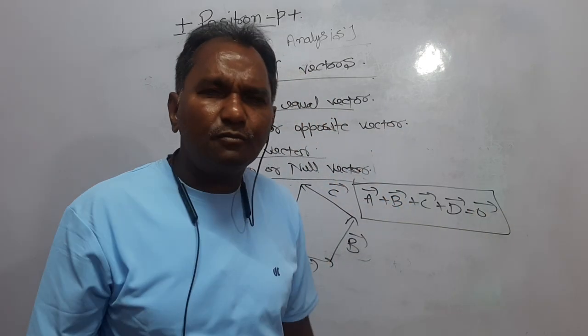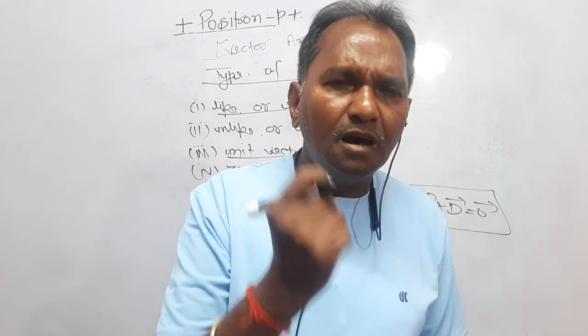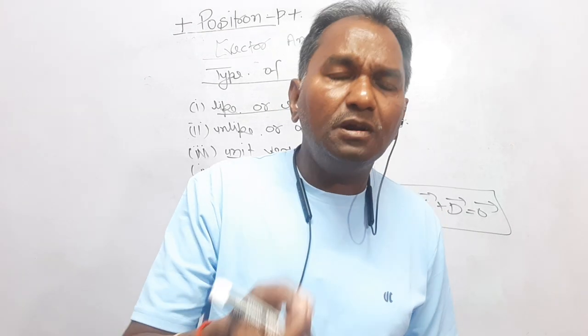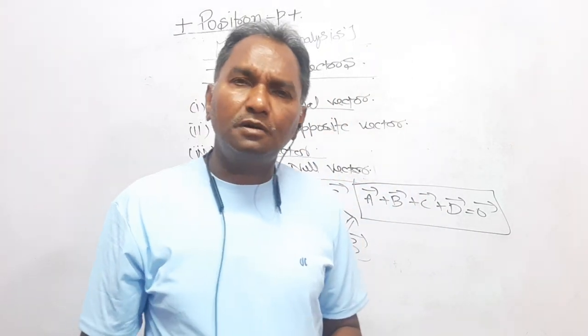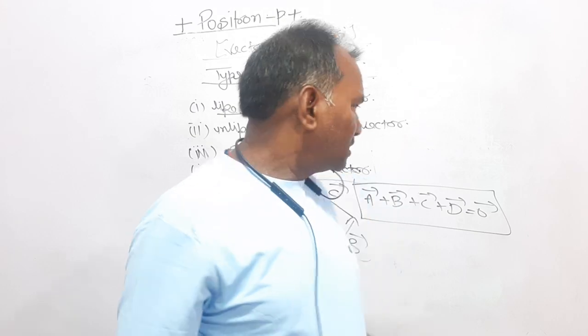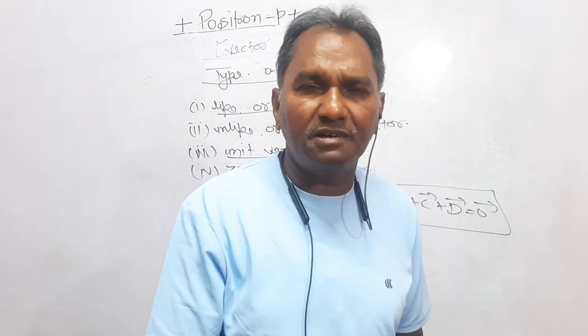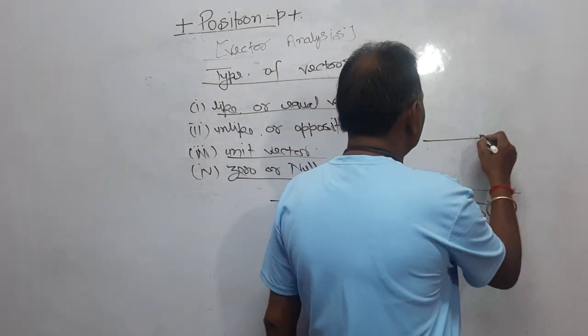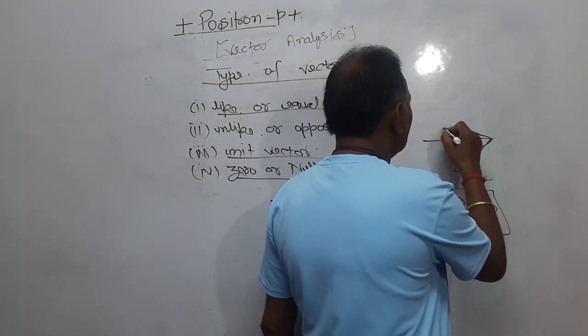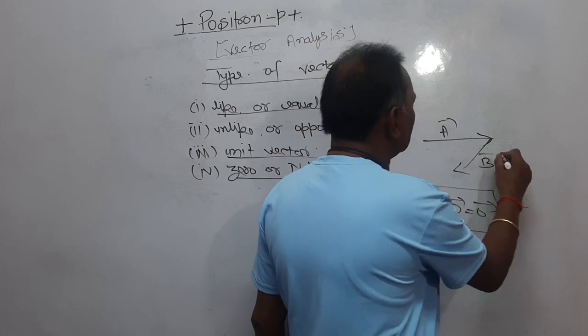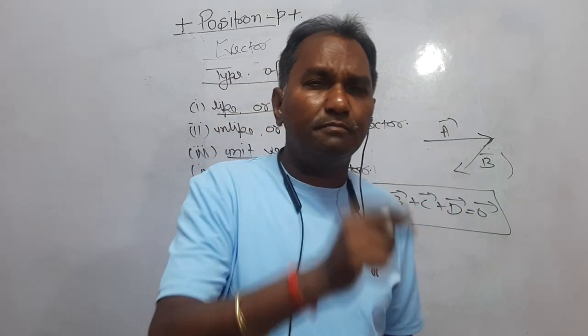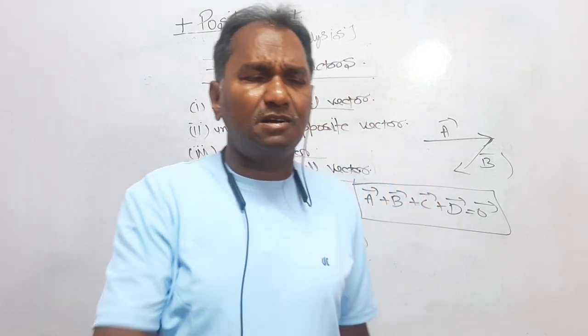Now the question is why I have said that three or more regular vectors forming a closed shape give the zero vector, simply because two vectors cannot form a closed shape. Like for example, it is a vector A, it is a vector B. Anyhow, you cannot make a closed shape. For making a closed shape, it requires at least three vectors.